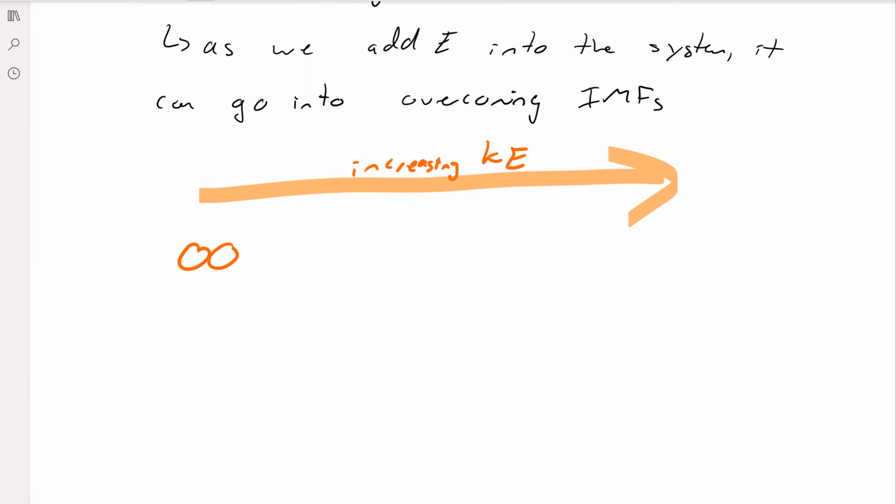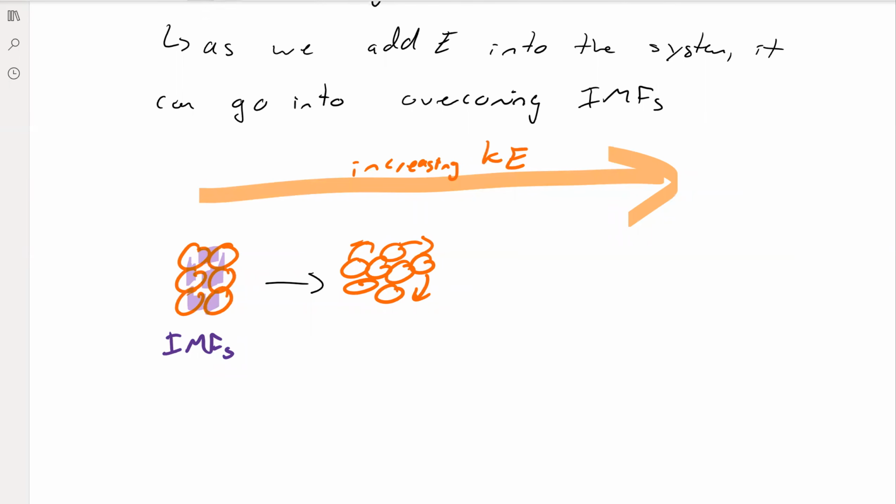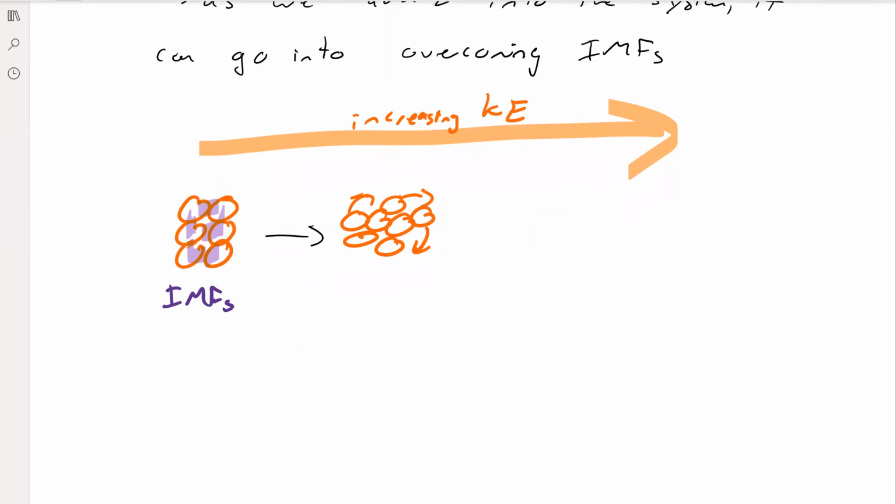Right, as a solid, we've got these intermolecular forces, and these intermolecular forces are keeping these molecules together and keeping them from moving apart from one another, right? So they're keeping them in place. If we add some more energy, we then become a liquid. And while our intermolecular forces are still strong enough to keep our particles together, we now have enough kinetic energy to move the molecules around.